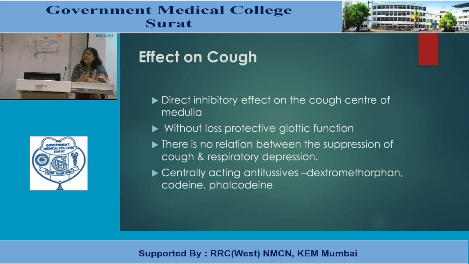Centrally acting antitussives like dextromethorphan, codeine and pholcodine. That means the opioids which have mild abuse properties or less marked actions can be used as cough suppressants, like dextromethorphan, codeine and pholcodine.